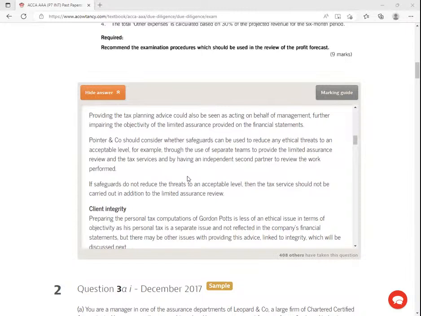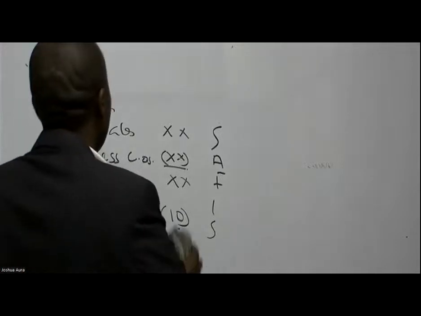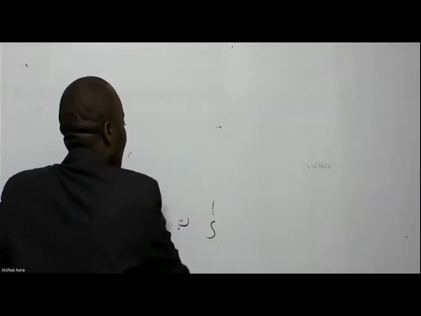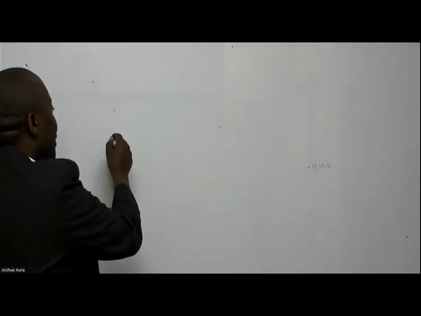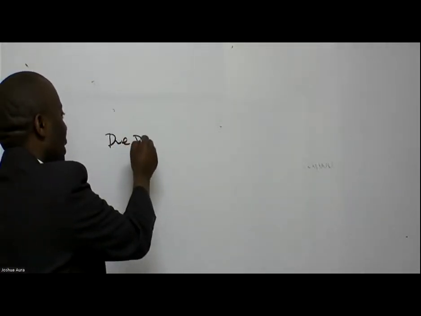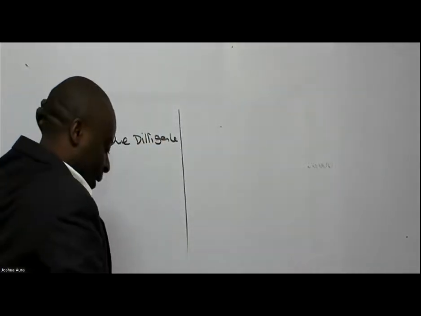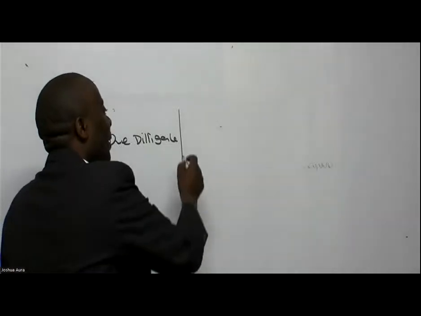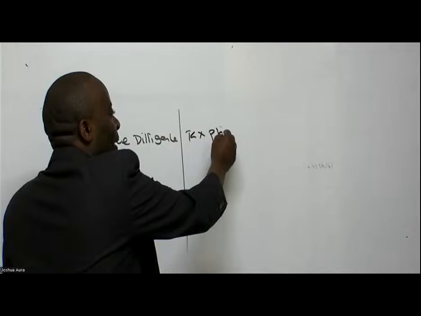So when it comes to safeguards, safeguard is quite a big term in terms of auditing. We are saying that under the safeguards, is there a way as your firm, in this case doing due diligence, that you could have another independent team doing, for example, the tax planning?